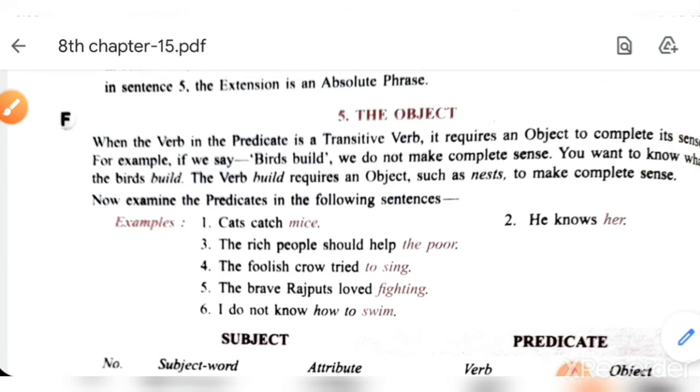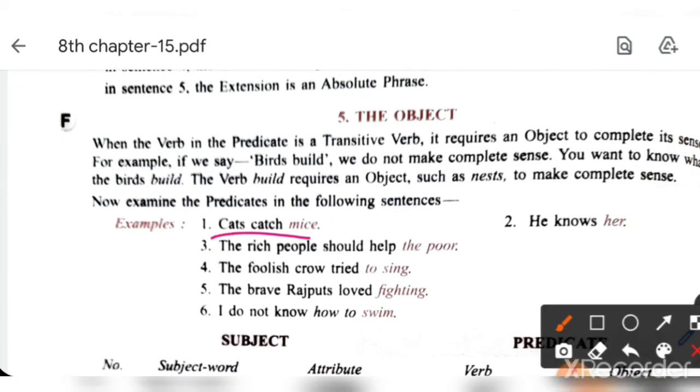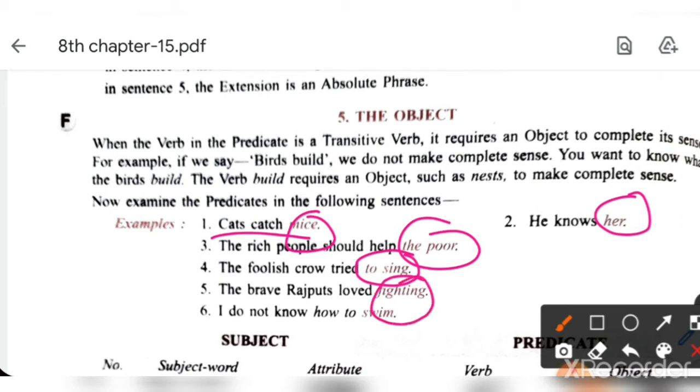Understood? Same way, see the example, cats catch mice. So what is the object here? Mice. After the verb, mice is given to complete its sense. The rich people should help the poor. Object. He knows her. Object. The foolish crow tried to sing. Object. The brave Rajputs loved fighting. Object. I do not know how to swim. Object. Okay, so these are objects.